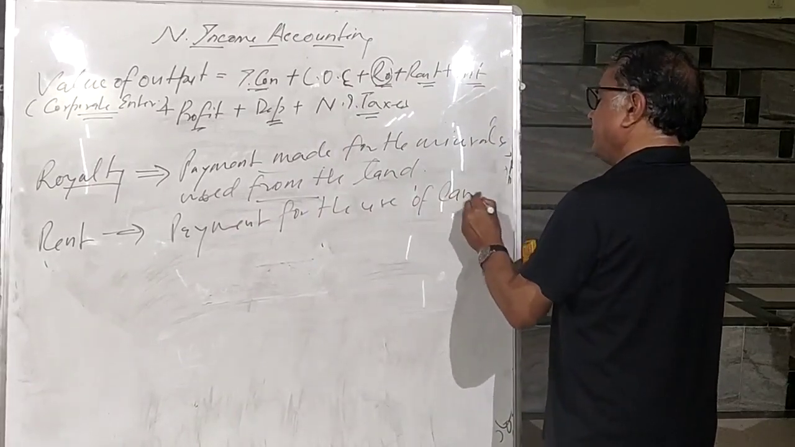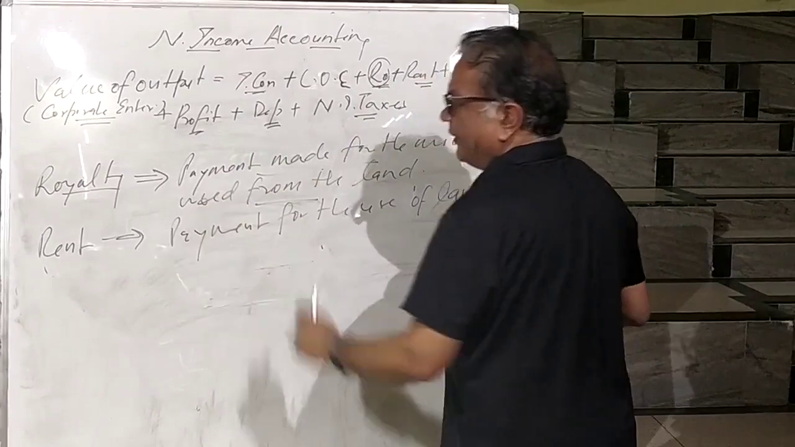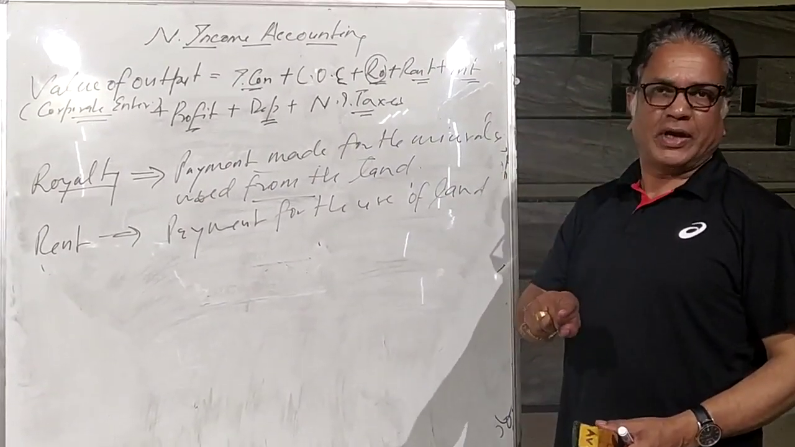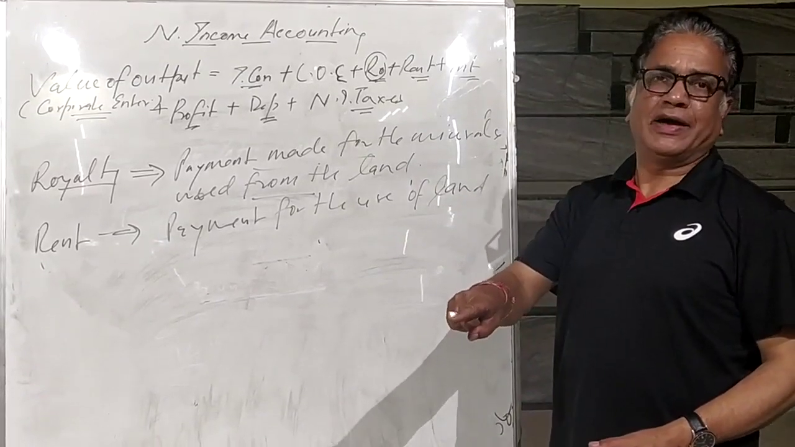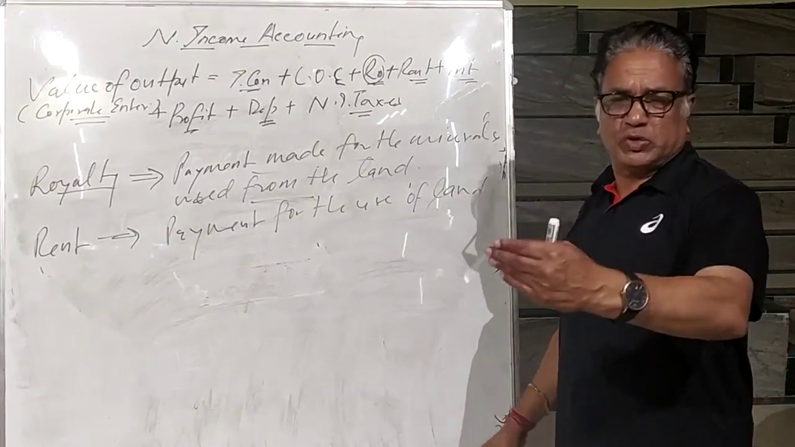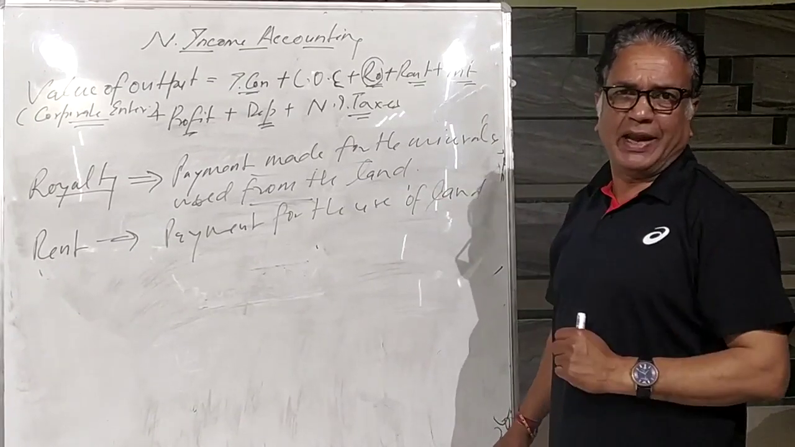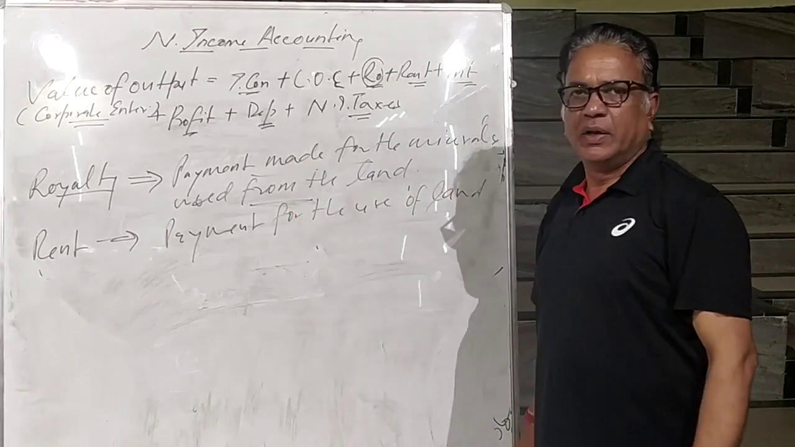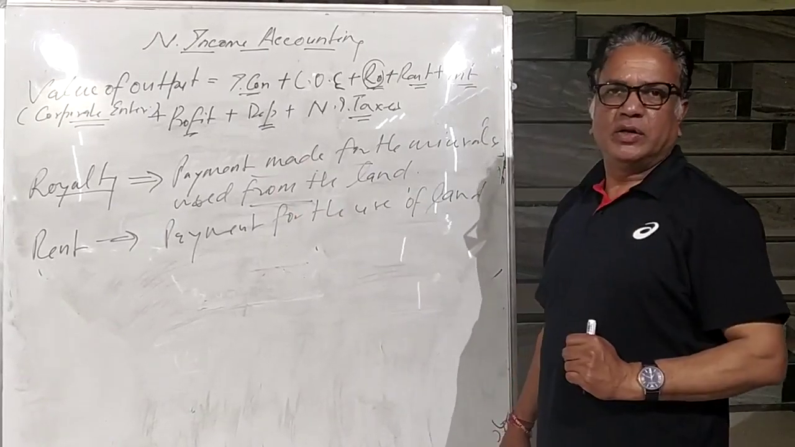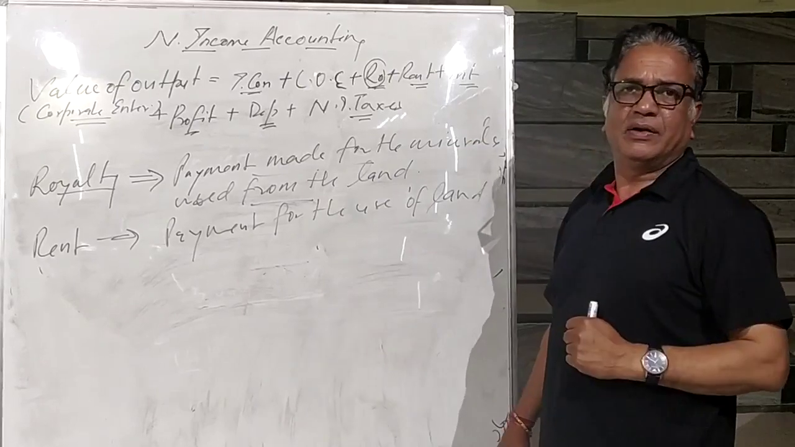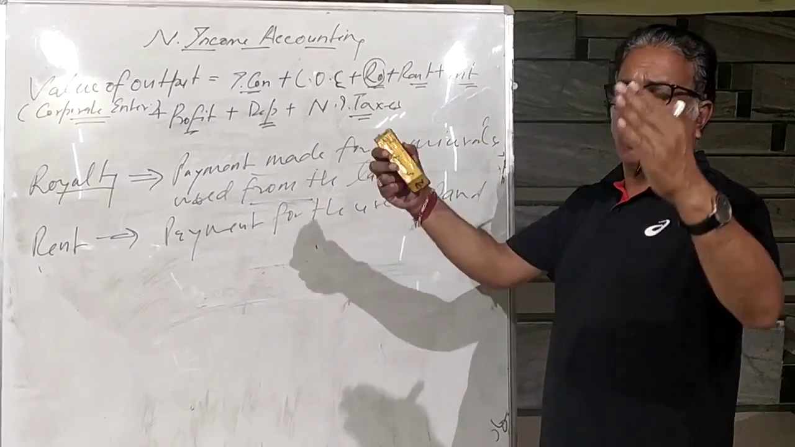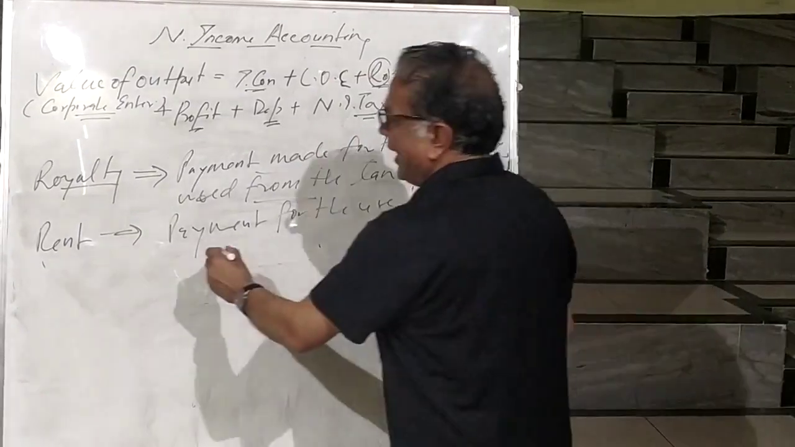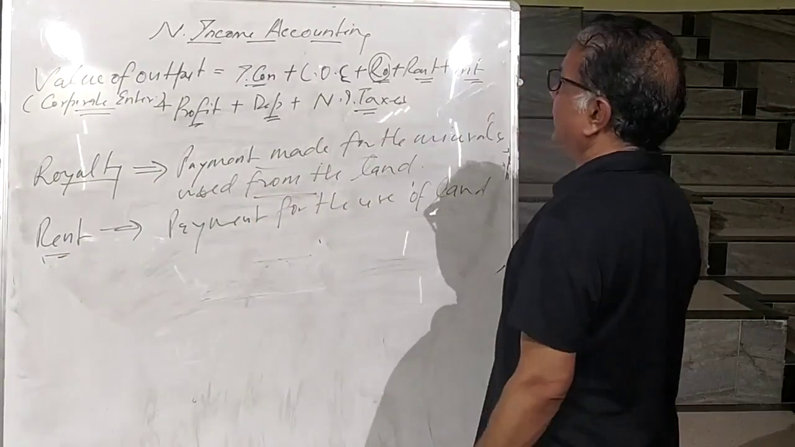Be clear on the exact difference between royalty and rent. Royalty is a payment made for mining, or using any mineral from the land. Suppose you are mining marble, taking marble from the land. Against that marble, you have to make a payment. That is called royalty. If you are using the land, establishing your plant over the land, or storing your raw material over a piece of land, then against that land, the payment made is called rent.